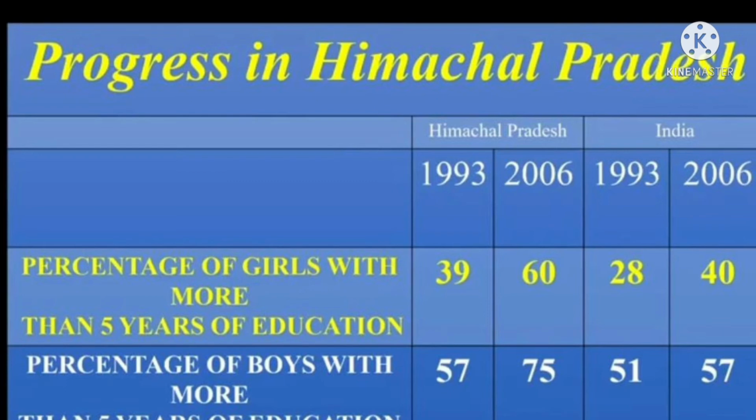Progress in Himachal Pradesh. This table is given from the examination point of view. You have to read and observe this table. Which percentage is highly reduced, which percentage is low. You have to know the reasons and write the reasons for this table. Why is India less than the state of Himachal Pradesh? Why is Himachal Pradesh giving importance to girls' education?